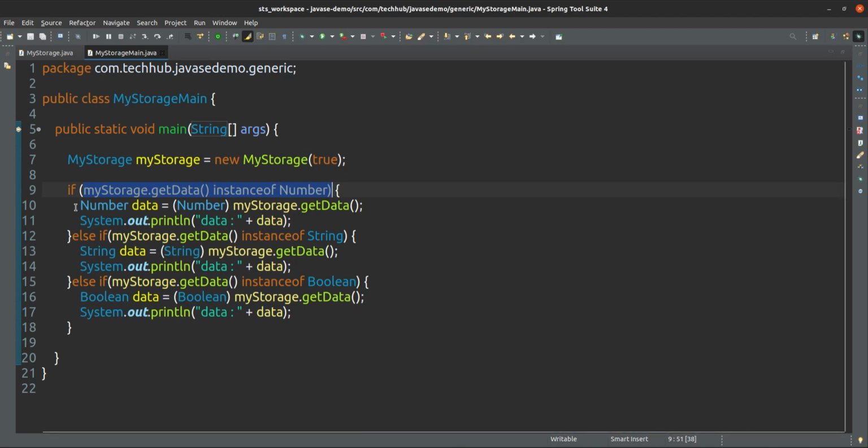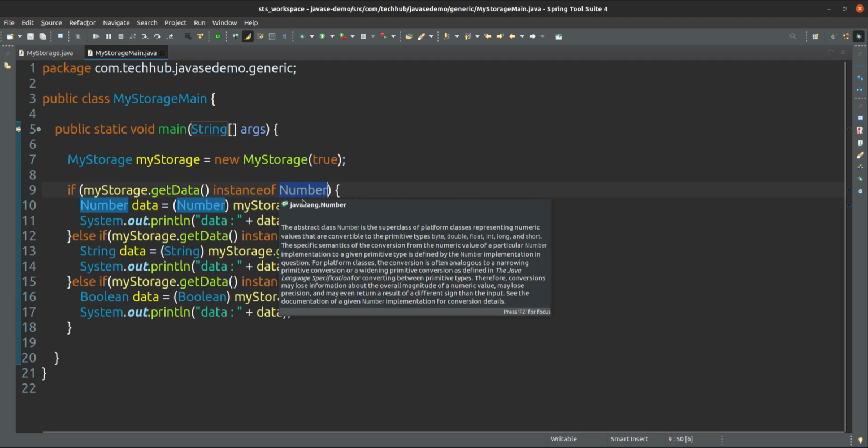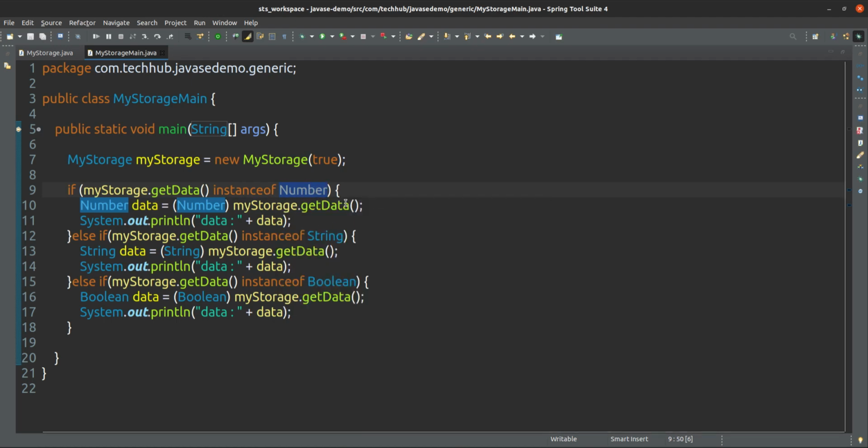Before doing the typecast to number, I am checking whether the reference variable is a type of number or not. If the reference variable is a type of number, then I am doing the typecast. If it is not, then I am checking whether the reference variable data is a type of string. If it is a type of string, then I am doing typecasting. And I am checking here for boolean: if the data reference variable is a type of boolean, then I am doing the typecast there.